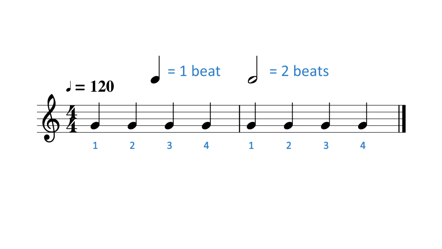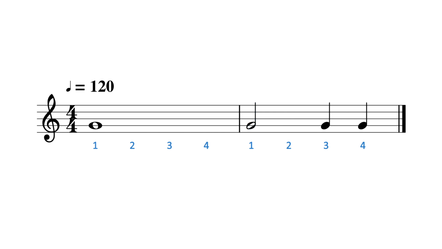Let's see what it sounds like when we add other notes with different note values. Why don't we remove the 4 quarter notes in the first bar and replace them with a whole note? A whole note is worth 4 beats and therefore equivalent to 4 quarter notes. Now, let's add a half note at the start of bar 2. In order to do so, we have to remove the first 2 quarter notes. Otherwise, there would be too many beats in the bar.